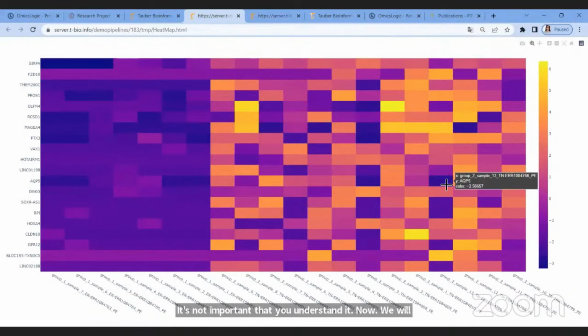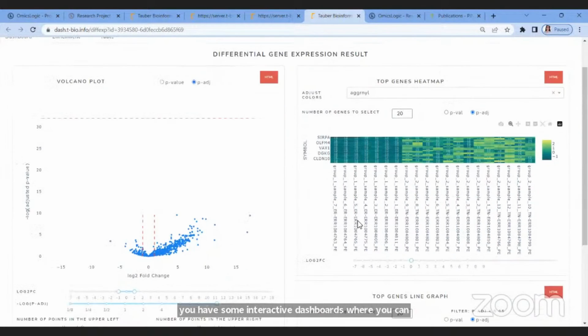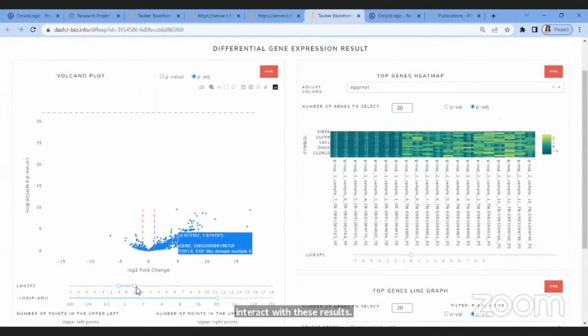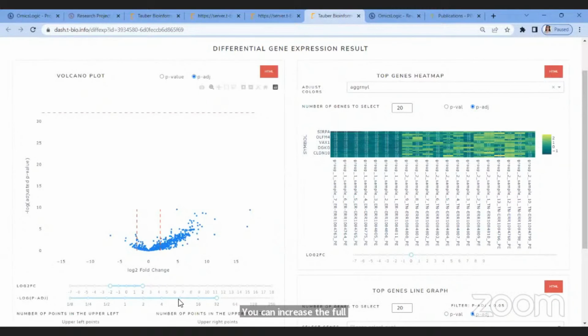And this is a heat map which clearly shows you the expression level of different types of genes in different samples. The more different the expression level, the more highly differentially expressed the genes mentioned here in the heat map are. And then you have some interactive dashboards where you can interact with these results and also interpret what the results look like. All right, so you can play around, you can increase the fold change values, and then look at the differentially expressed genes.